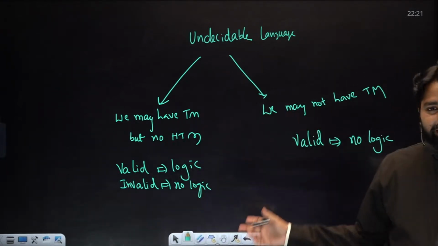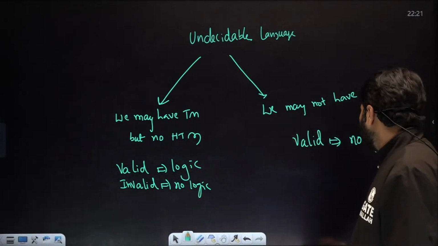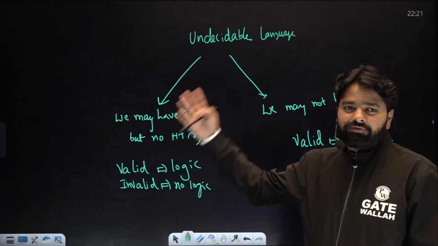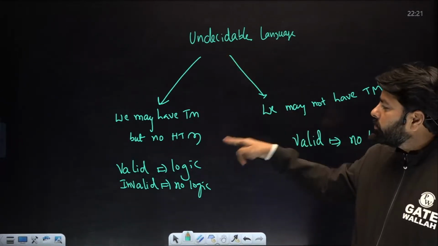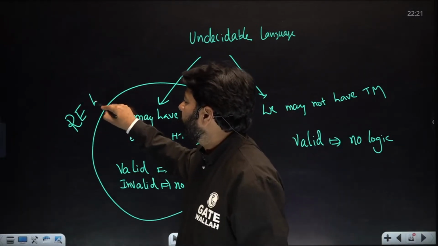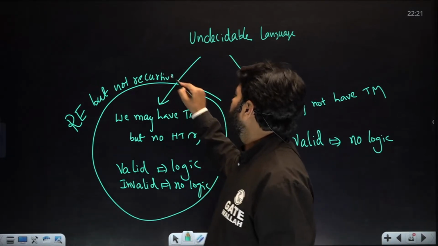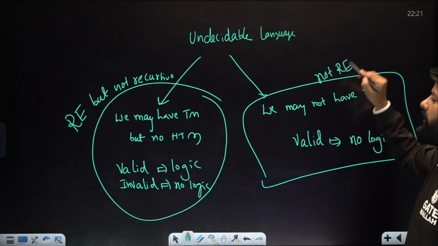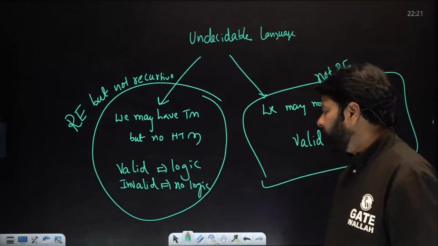These definitions are already given in the class, right? So please just revise those videos, why we say undecidable and what kind of properties you should understand for undecidability. So don't use just the word undecidable, you will never understand. There are two types of languages. This language we say RE, but which is not recursive. These problems we say not RE. So both are actually undecidable. Even though we have a TM, we'll still say undecidable. Okay.